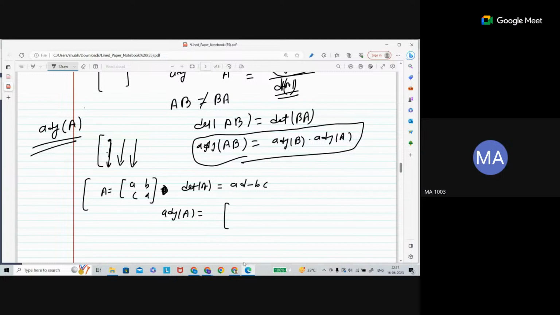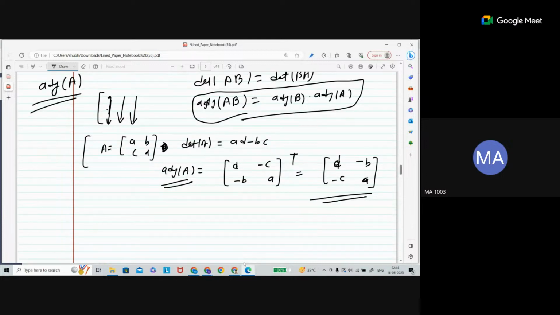What is the cofactor for A? The cofactor of A is D. For B, it is minus C. For C, it is minus B. For D, it is A. And then we take the transpose. So this is going to be D, minus B, minus C, A. This is your adjoint.